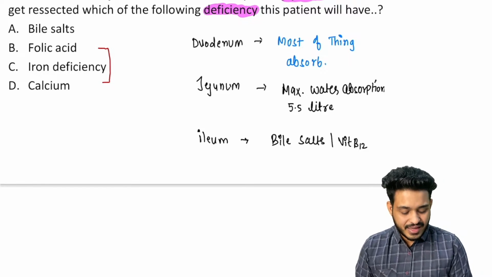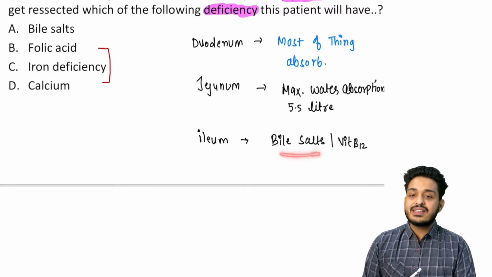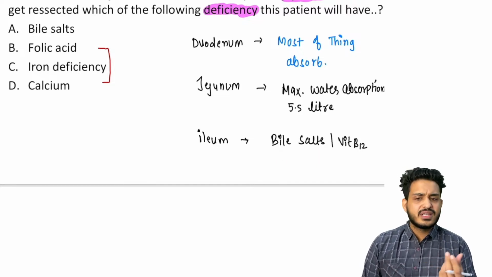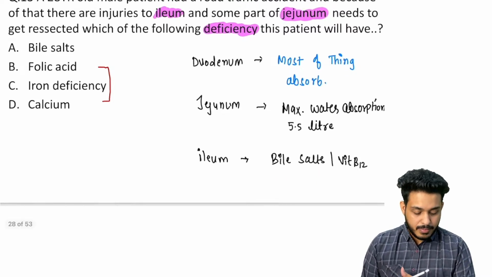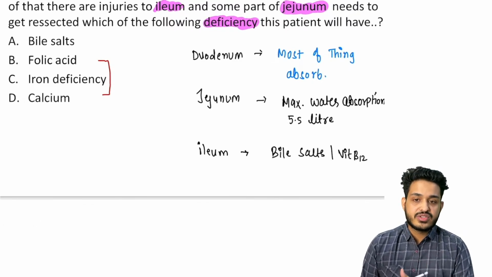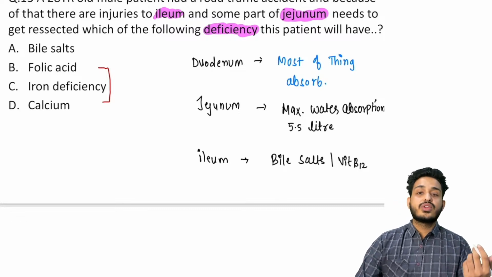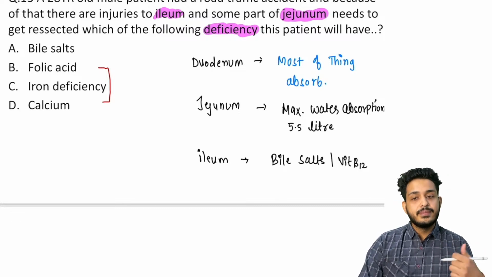So if someone has surgery of the ileum or a problem with the ileum, two things can happen. One is vitamin B12 deficiency. The second is that something goes wrong with bile salt reabsorption, which is your enterohepatic circulation that we have discussed, right? So whatever things you are eating, it is going to get reabsorbed mostly in the duodenum.